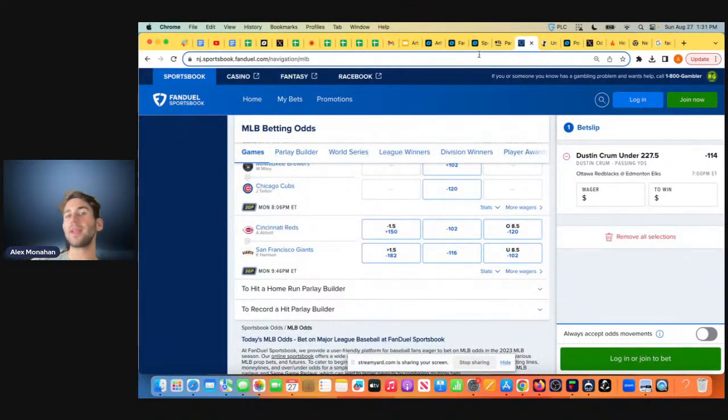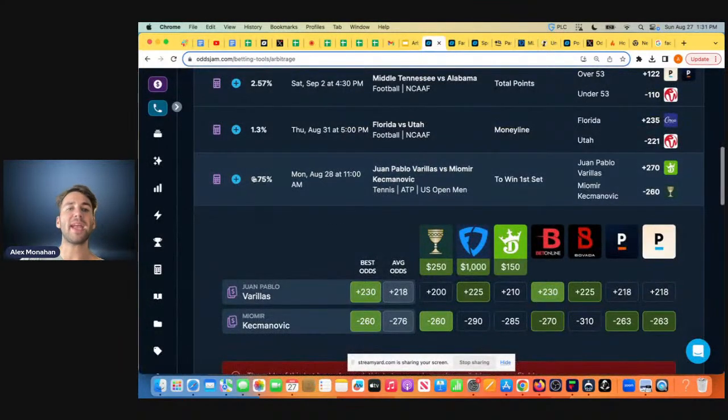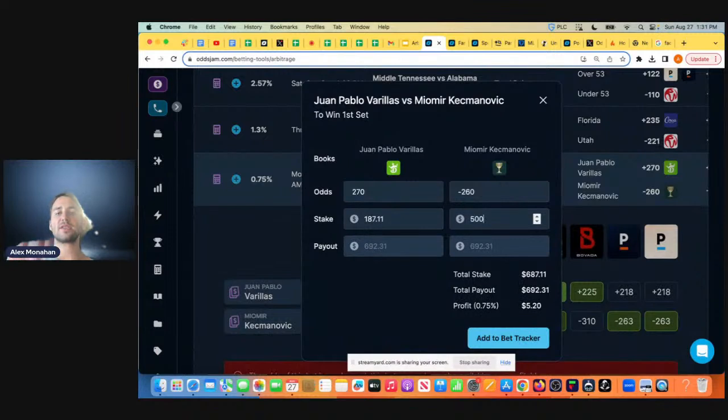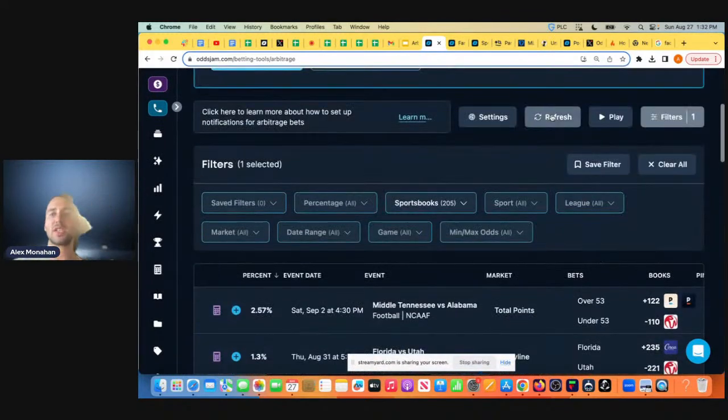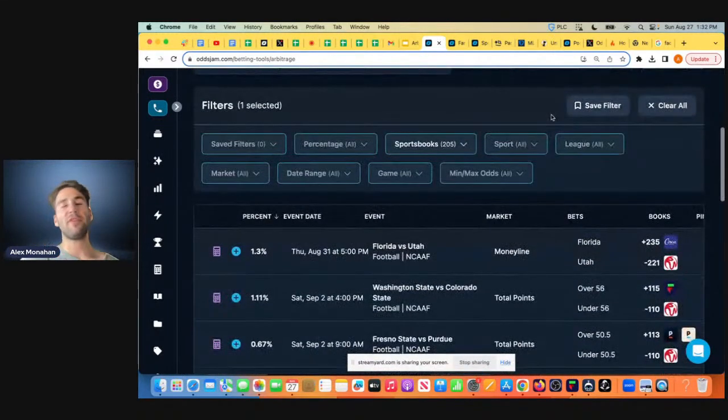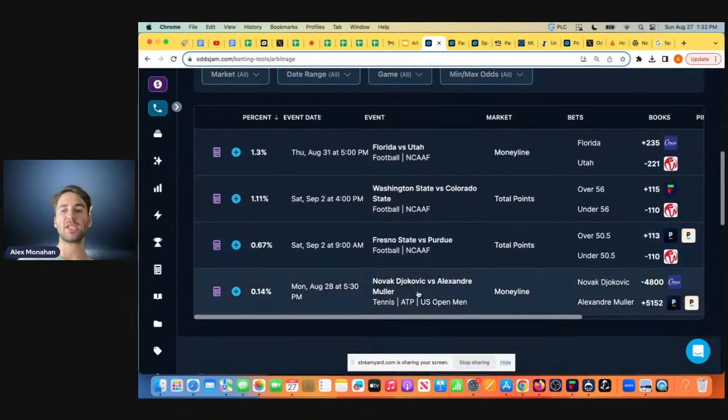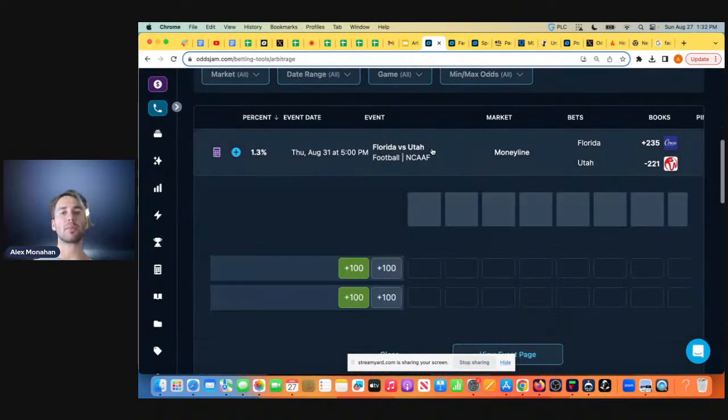It's not like you're making $1 million in a night, but let's say you hit this on Caesars for $500. You're up $5. Then you move on to the next arbitrage bet. So I used to get home from work, just hit like 10 arbitrage bets, be $50 richer, go to bed. And another great thing about arbitrage is you got to remember most of these arbitrage bets,